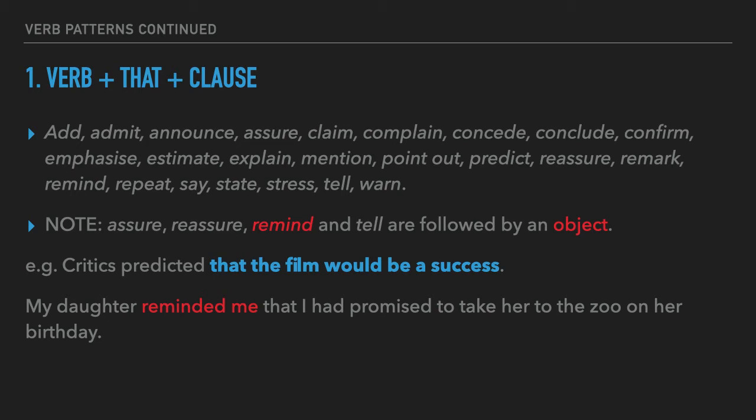Now there's a note we must remember here. Verbs like assure, reassure, remind, and tell are followed by an object before the clause. We have an example. Let's have a look. Critics predicted that the film would be a success, but my daughter reminded me, there's my object, reminded me that I had promised to take her to the zoo on her birthday.